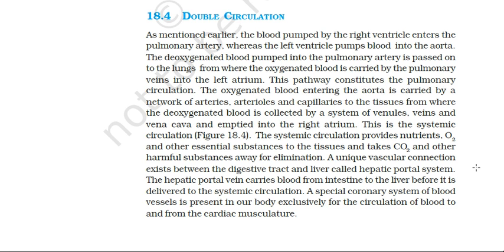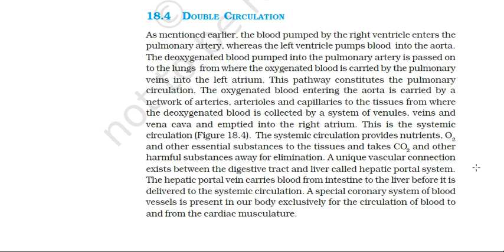This way the lungs receive the deoxygenated blood and purify it, and again give it to the left atrium via the pulmonary veins. Now the left atrium, which receives the oxygenated blood, passes it to the left ventricle, and from the left ventricle it goes to the aorta, and from the aorta to different parts of our body.